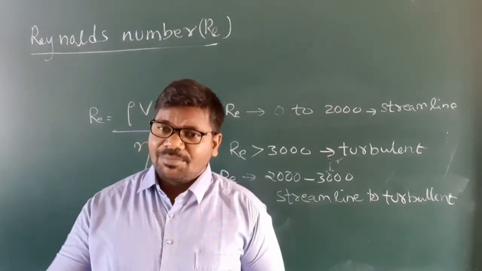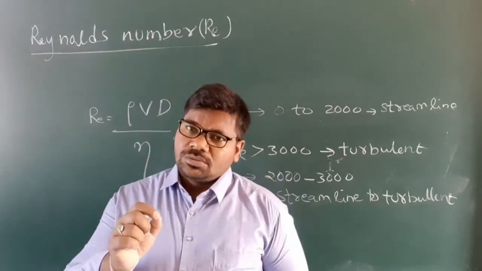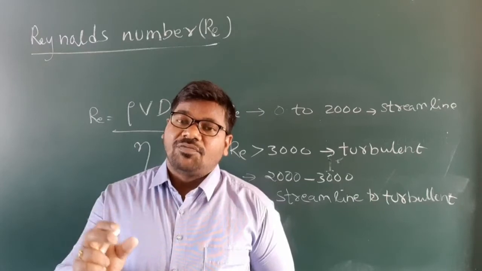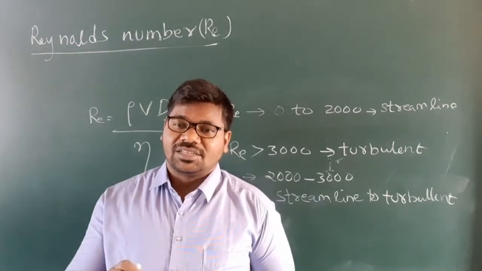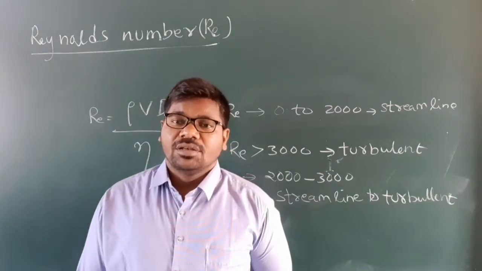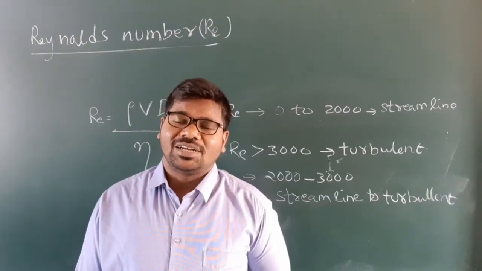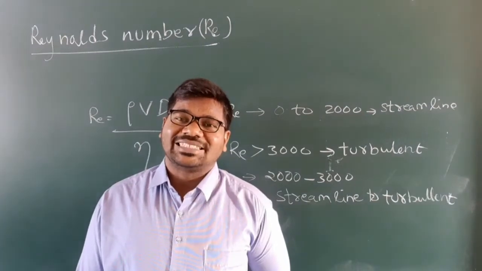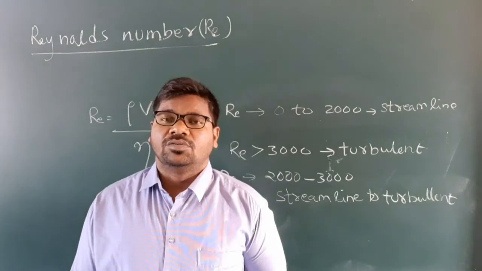If the range is 2000 to 3000, the fluid flow changes from streamline to turbulent. So Reynolds number is a dimensionless, unitless parameter which decides whether the flow is turbulent, steady or streamline.